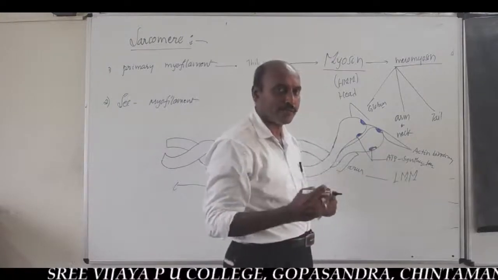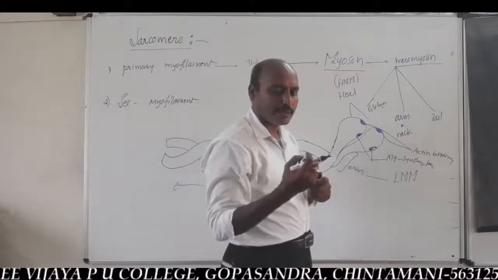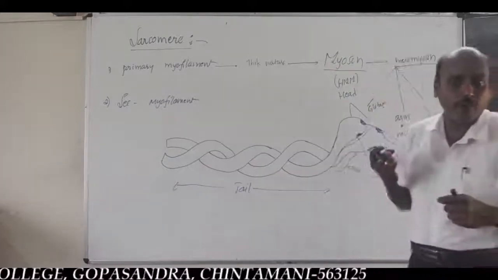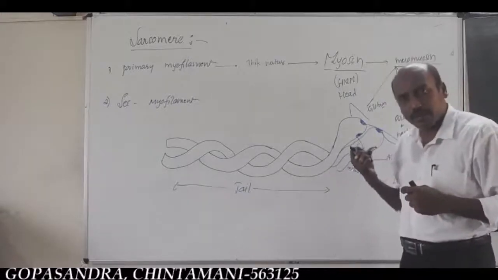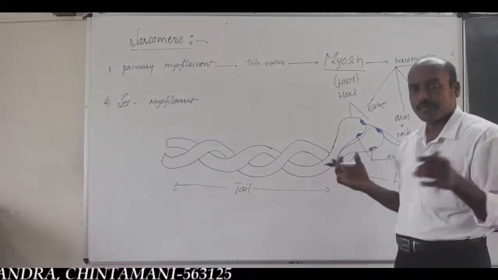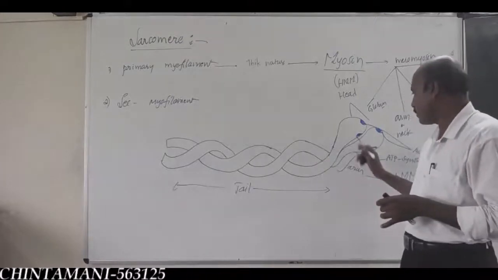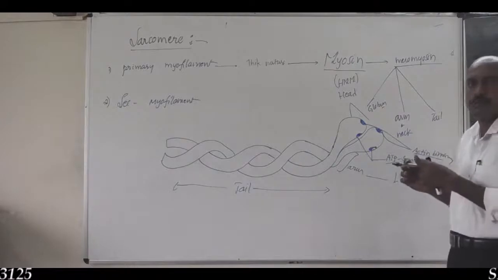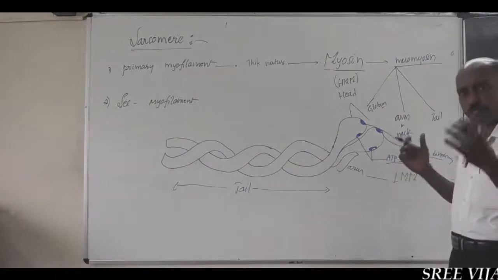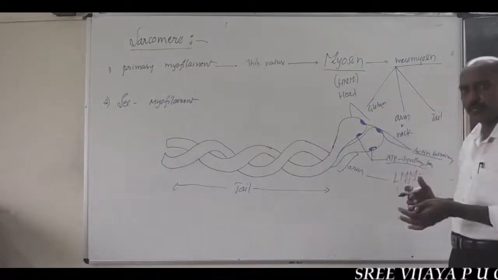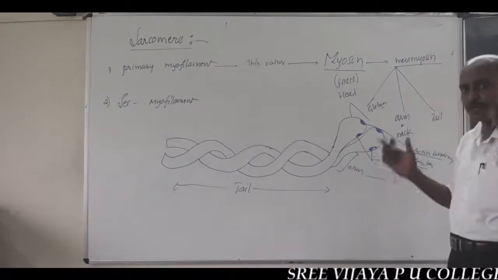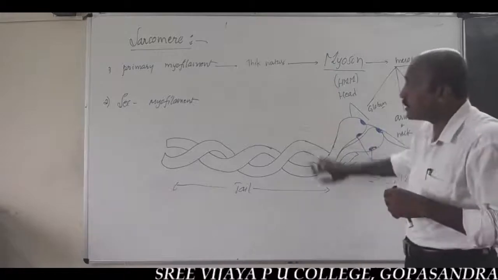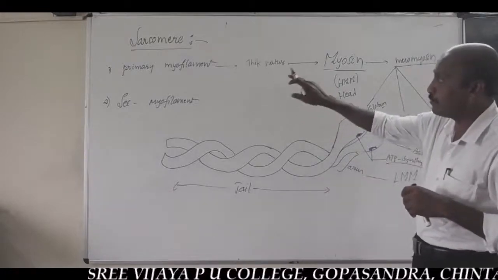These are responsible for contraction and relaxation of muscular tissue during muscle contraction. How do the ATP synthetase and actin binding sites help in contraction or relaxation? This topic we are going to study in the mechanism of contraction of muscle tissue. So, these are all the details of the primary myofilament.